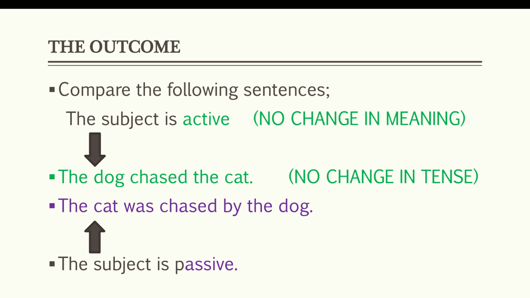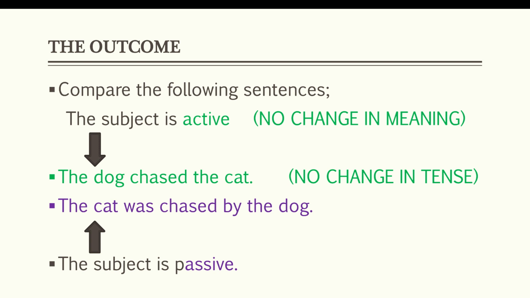And the final difference is, in the first sentence, the subject is active, that is the dog, and in the second sentence, the subject is passive, that is the cat. So dear students, इस पूरे comparison से हम कुछ points consider कर सकते हैं जो active and passive voice को identify करने में useful हैं. इन points को ध्यान में रखने से आप easily active and passive voice को identify कर सकते हैं और इनकी basics को easily grasp कर सकते हैं.